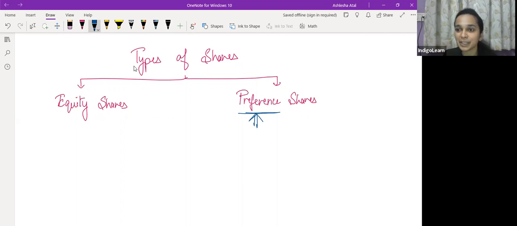So now you tell me what kind of preference do these preference shareholders receive. What type of preference do preference shareholders get? Dividend, yes. What with respect to dividend?